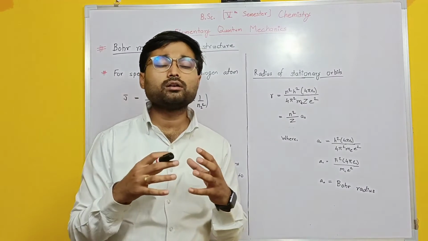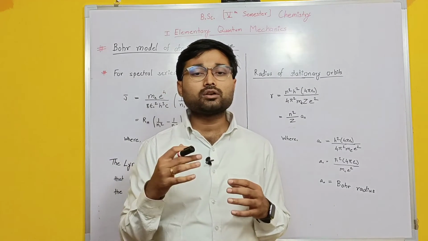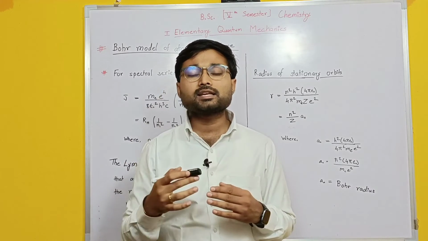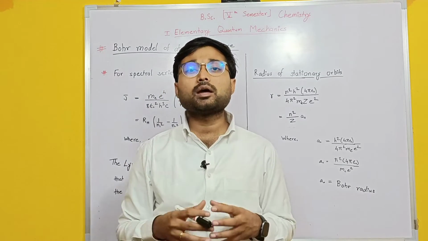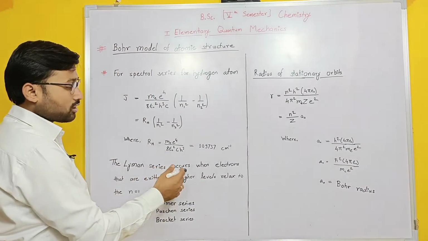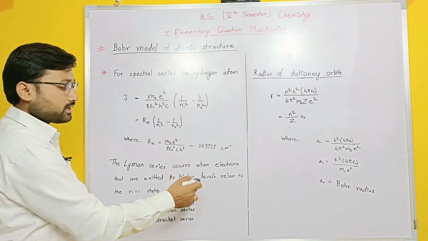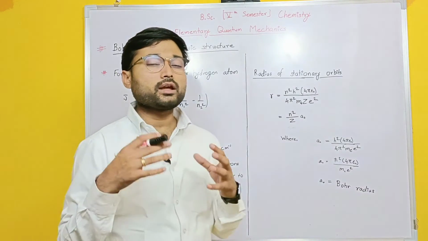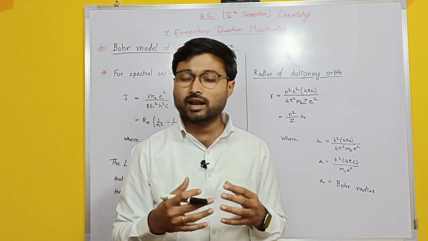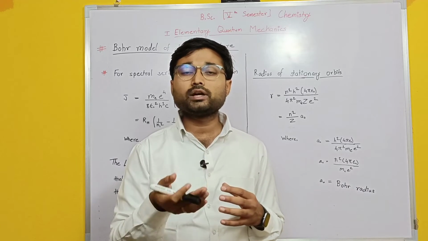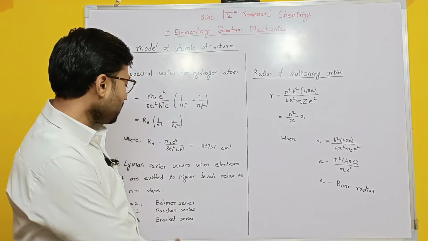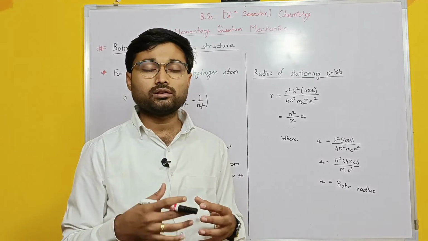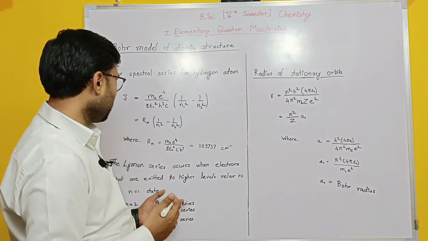In the hydrogen atom, suppose an electron is excited to the n equal to ns state and it relaxes to the n equal to 1 state, then we call it the Lyman series. So the Lyman series occurs when electrons excited to a higher level relax to the n equal to 1 state. If the electron relaxes from the n equal to ns state to the n equal to 2 state, then we call it the Balmer series. This emission comes in the UV visible region.